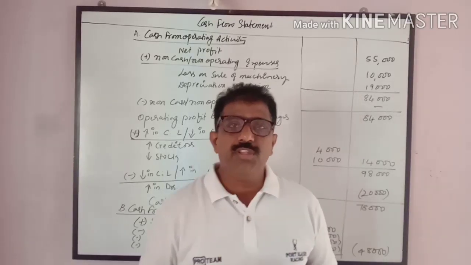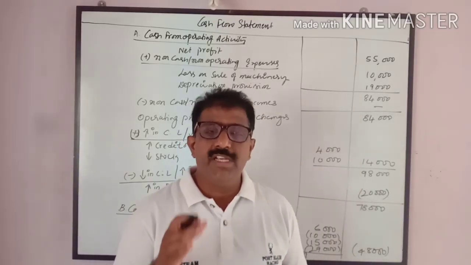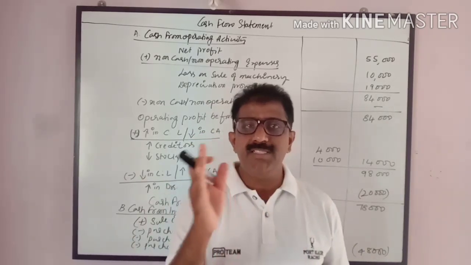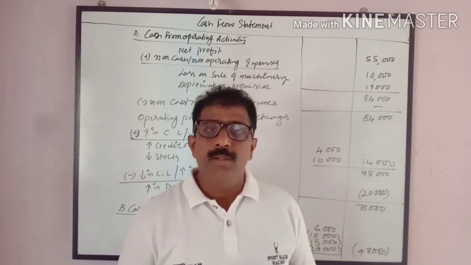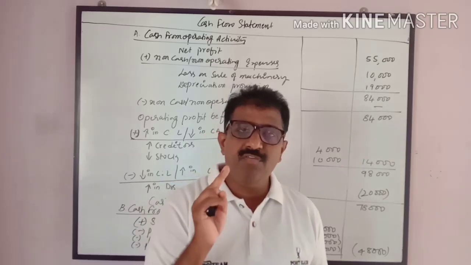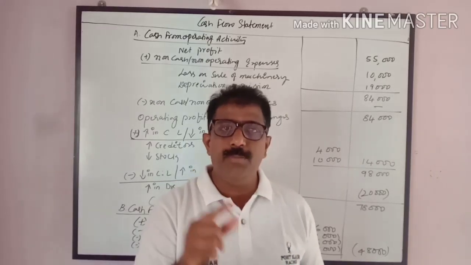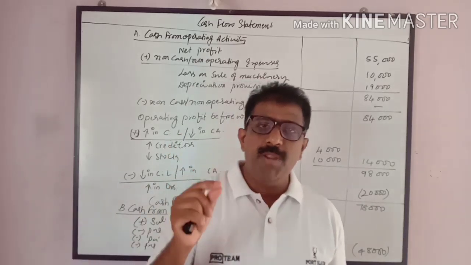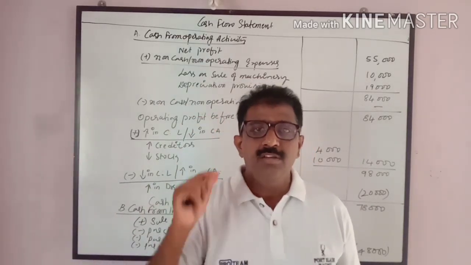Before we start with the cash flow statement, first let me tell you some of the important aspects. There will be liabilities and assets given in the balance sheet. On the liability side, we can find two items: one is long-term liability, the other one is current liability. On the asset side, we will have current assets and fixed assets.